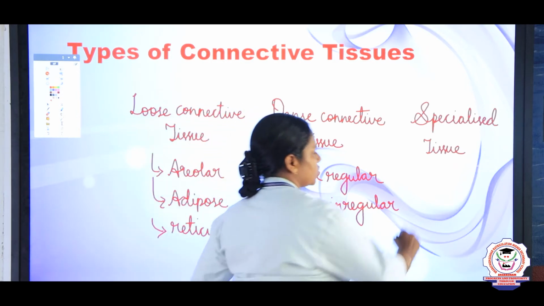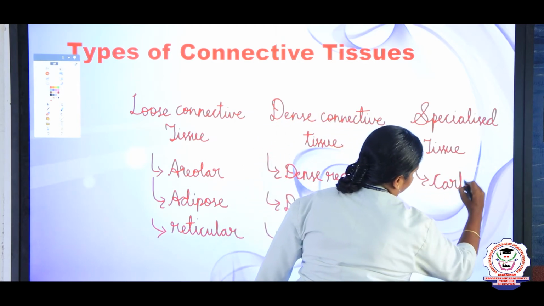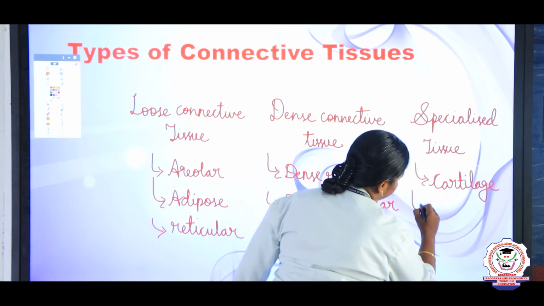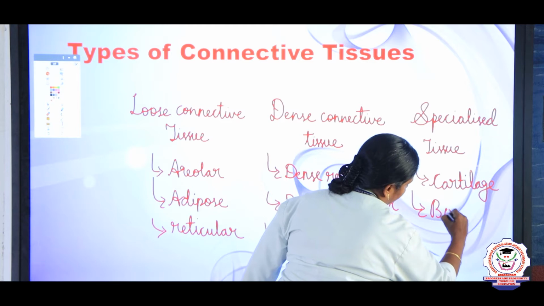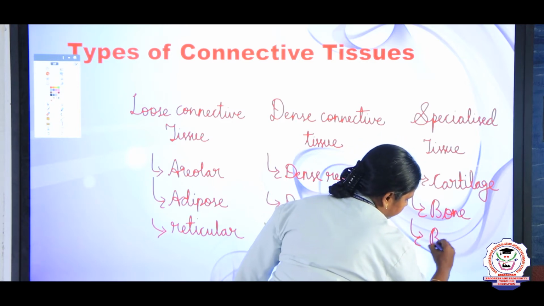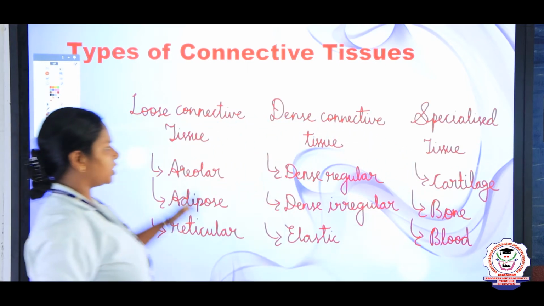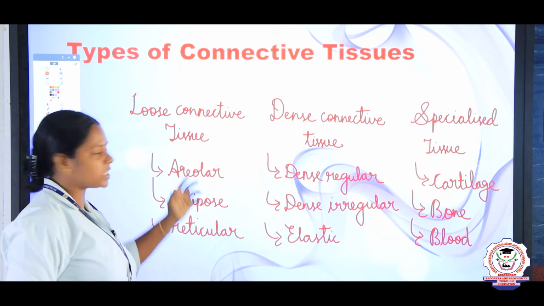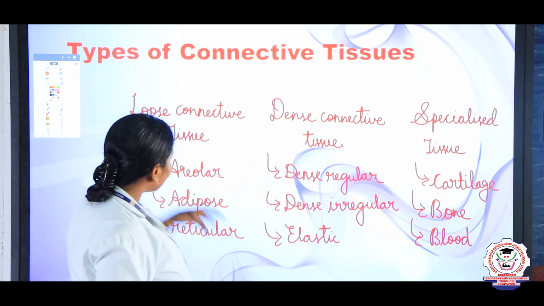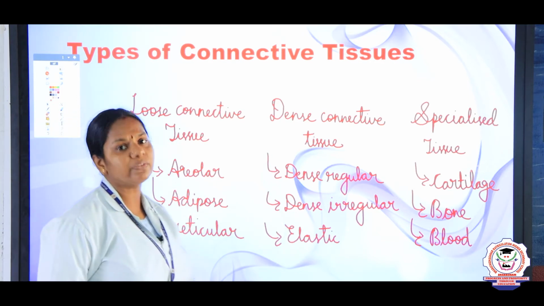And the specialized tissues are again three types: cartilage, bone and blood. So, what are the three types of connective tissues, children? Connective tissues are of three types: loose, dense and specialized, and each is divided into three types. And now let us see one by one.